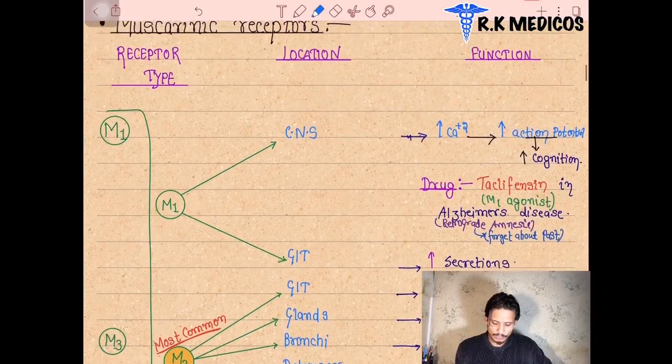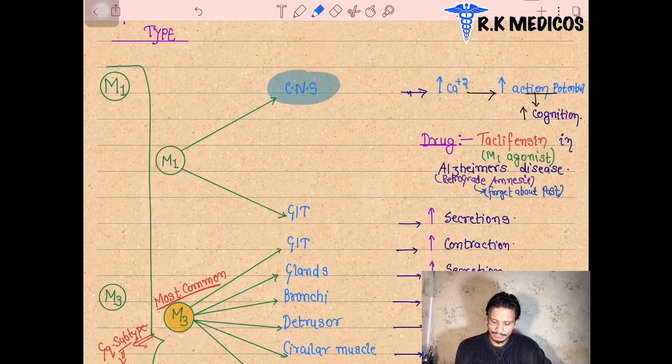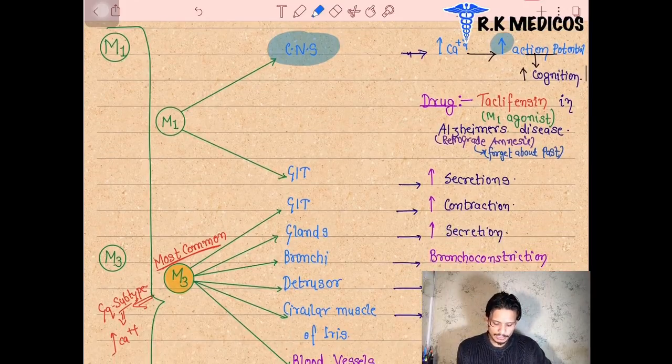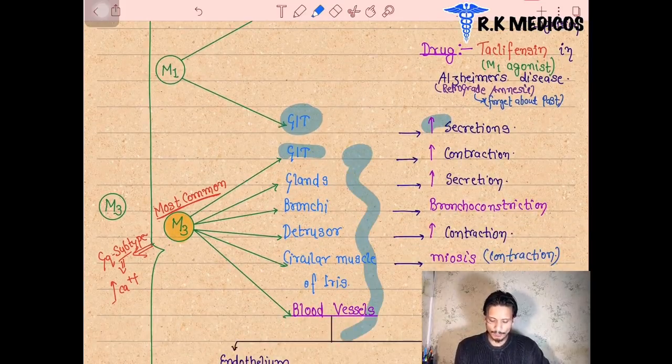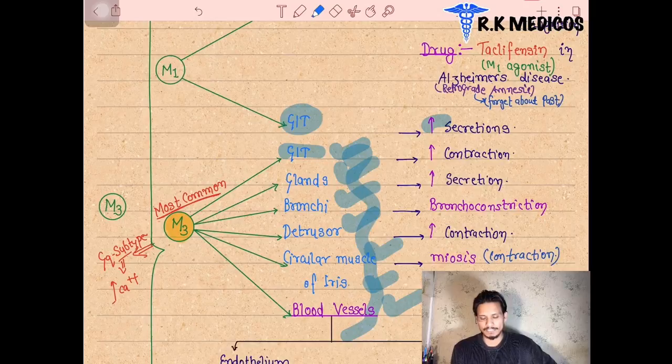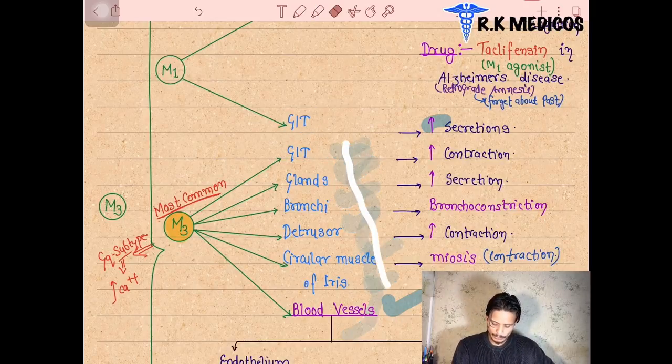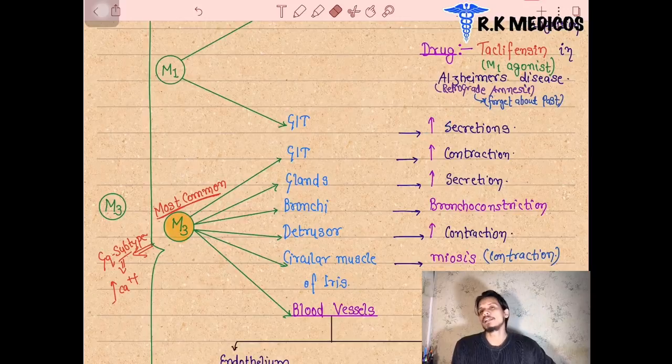The muscarinic one is located in the central nervous system, and they increase the cognition. They are also present in the GIT. They increase the secretion in GIT. M3 receptors are present in this much area. We have to memorize it. In GIT, in glands, in bronchi, detrusor, circular muscles of the iris, or the blood vessels. So all this we discussed in the previous class. So we are not going to discuss it in detail now.